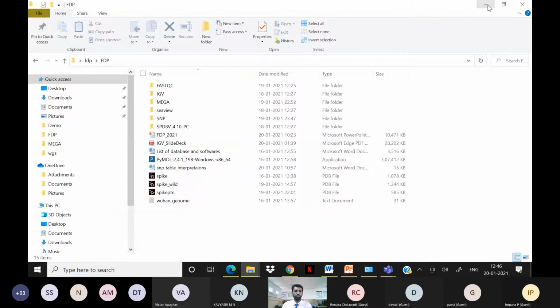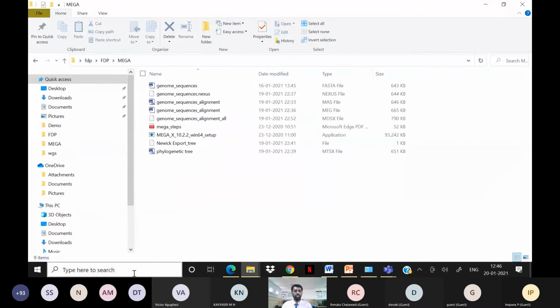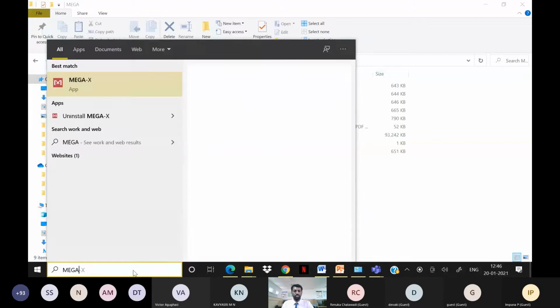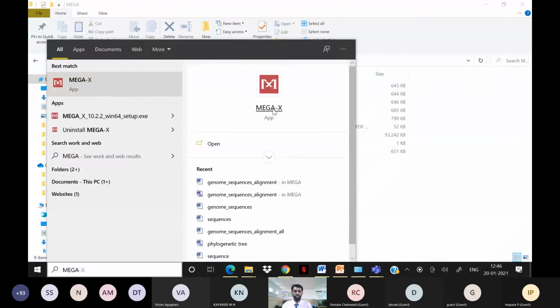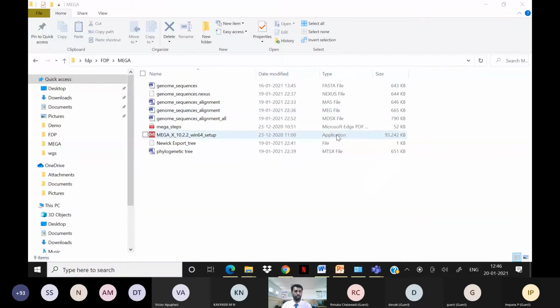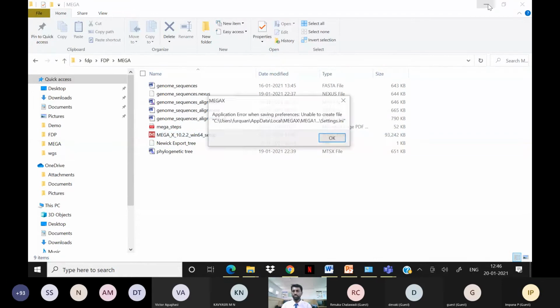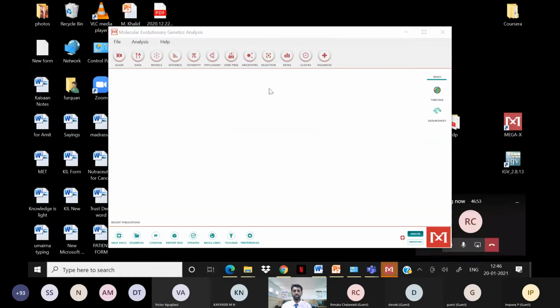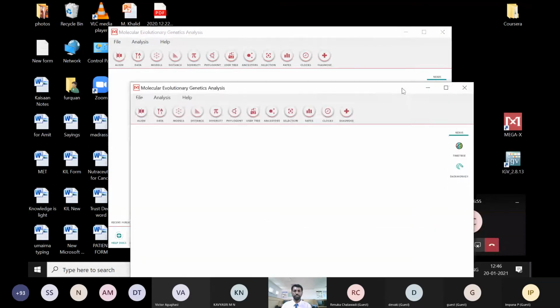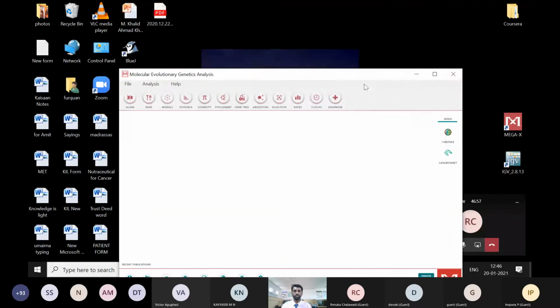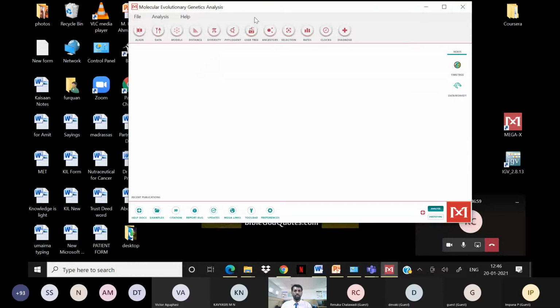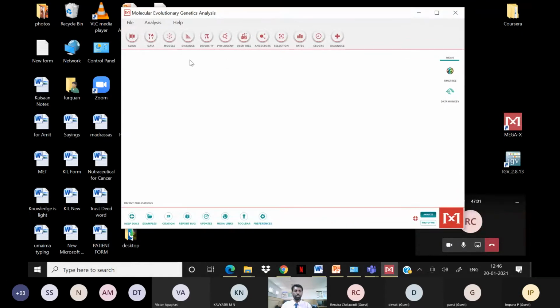Next, let's move on. I'm going to talk about this MEGA software. MEGA is one of the important software tools to identify mutations in the corona genome sequence. It is a very fantastic tool actually. You can see here, Molecular Evolutionary Genetics Analysis is the tool. So this is another tool we have here for molecular evolution.